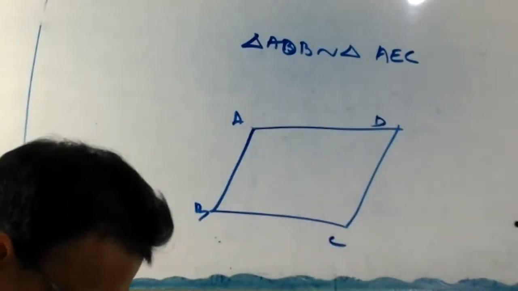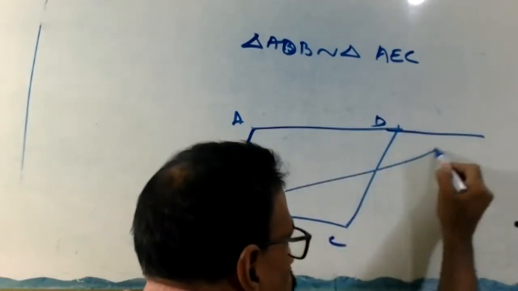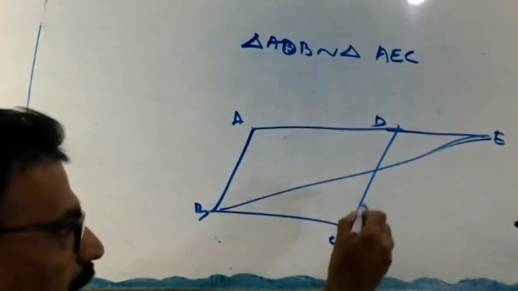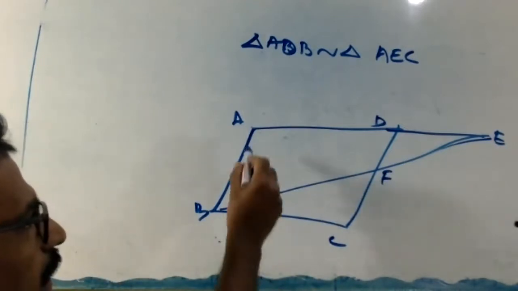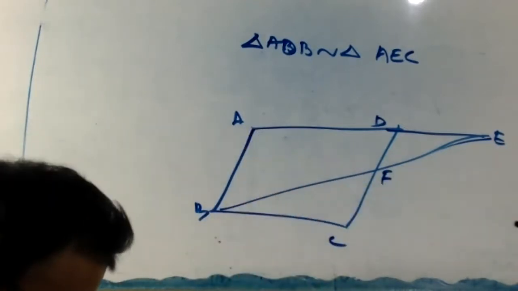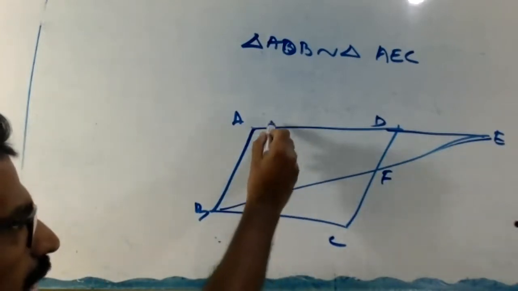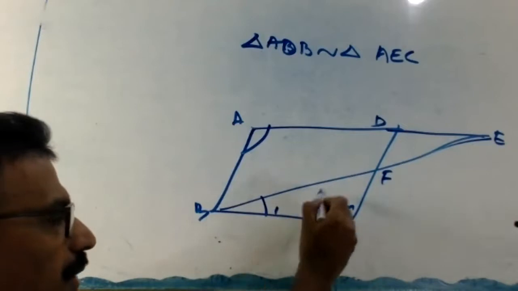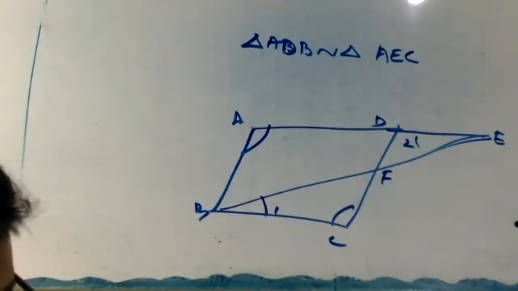AD produced, here this is E. Show here F. Show that ABE and CFB. This angle is equal. Why? In a parallelogram, opposite angles are equal. Angle 1 equals angle 2. Therefore, AA similarity. Okay, finish.